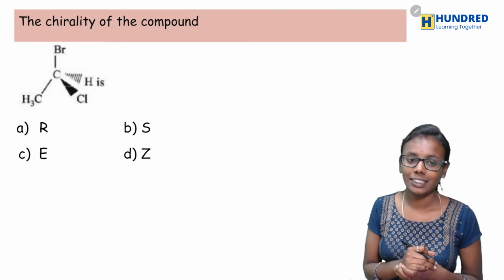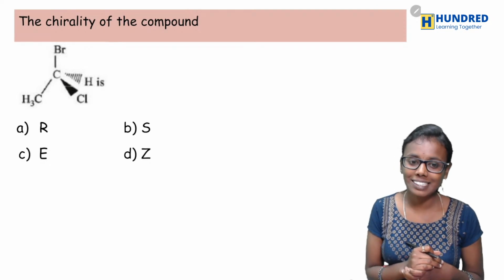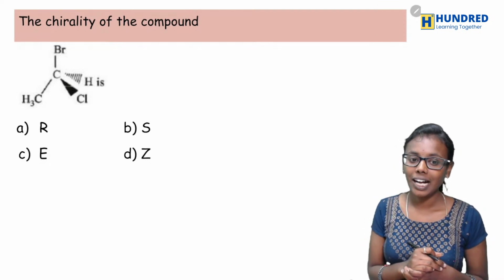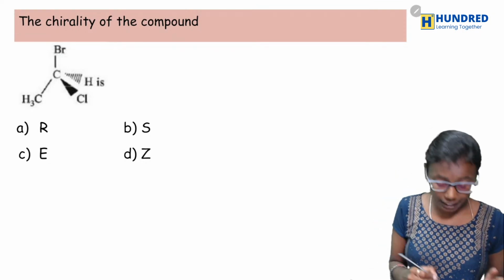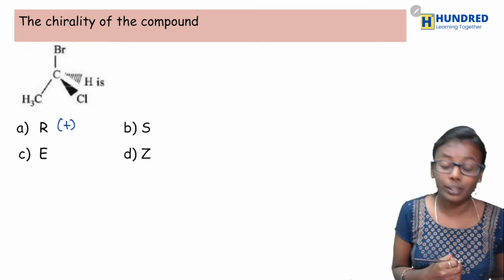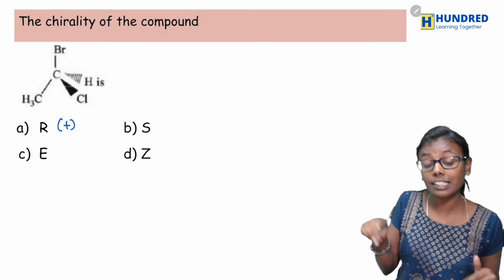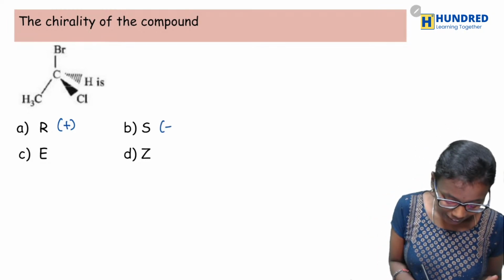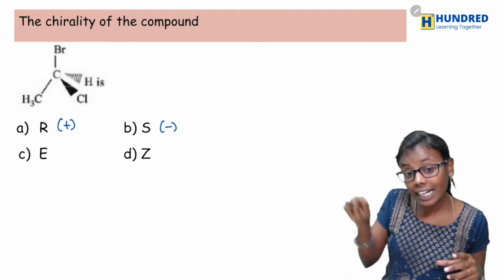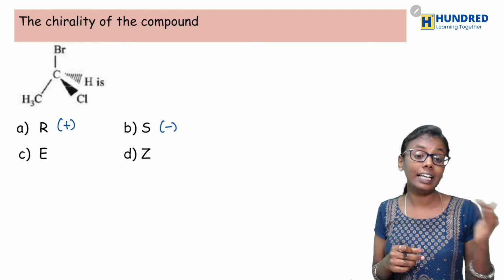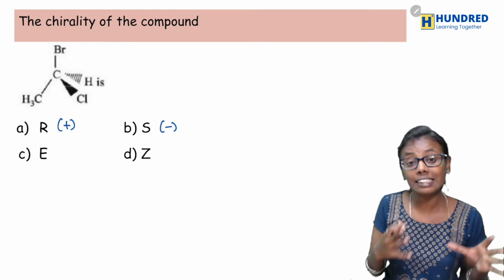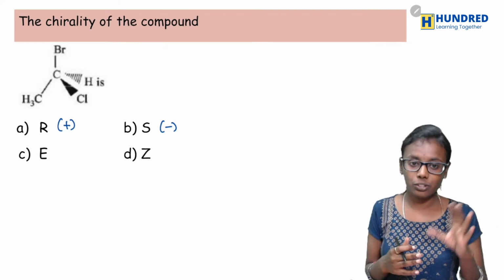Yes. So now what would be your answer? R is EZ. Okay, so I'll tell you what is R. R is dextro-rotatory plus, that is it rotates in clockwise direction, and S is anti-clockwise, so minus. Whereas E and Z give you the cis and trans isomers, right?